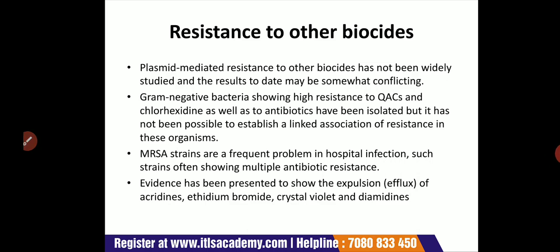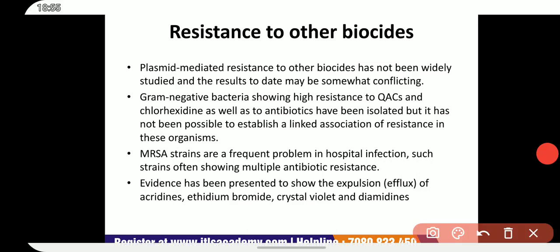Next is resistance to other biocides. Plasmid mediated resistance to other biocides has not been widely studied, and the results to date may be somewhat conflicting.